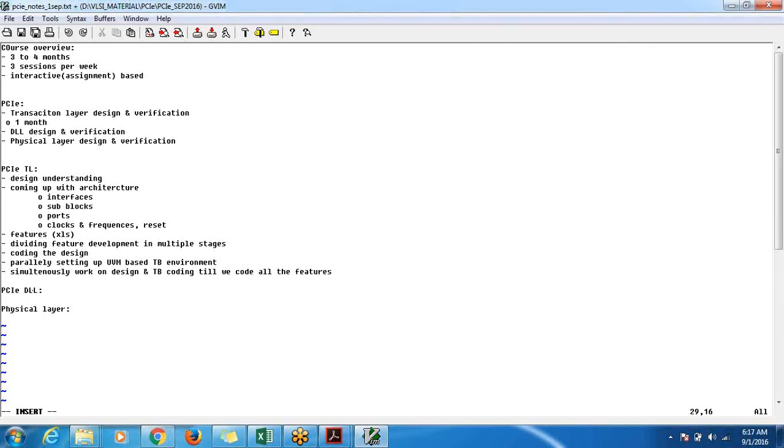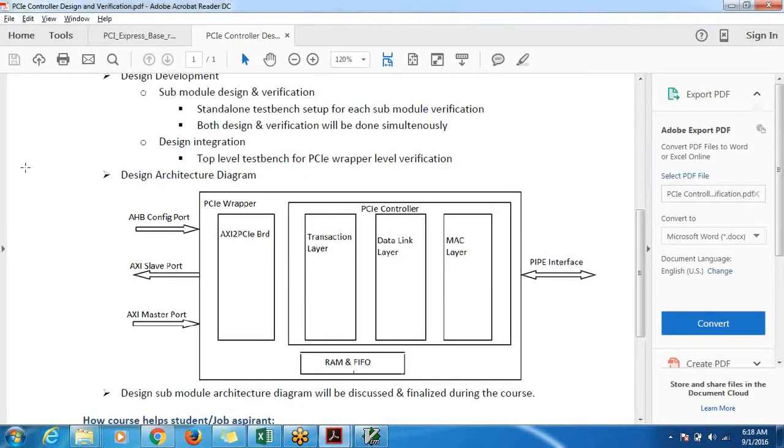At this point, as we discussed before, I won't be able to commit on how many weeks or how many months each of them may take, because the transaction layer might take less time because it is relatively simple among all the blocks, and because it just involves generating different types of transaction layer packets by getting the transactions from the AXI interface.